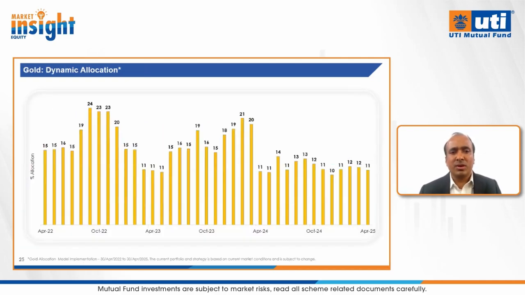Here we have shown how gold allocation has moved in the portfolio. In the last few months, gold allocation has fallen in UTI Multi Asset Allocation Fund, mainly because gold is trading above plus one standard deviation compared to the 10-year moving average.